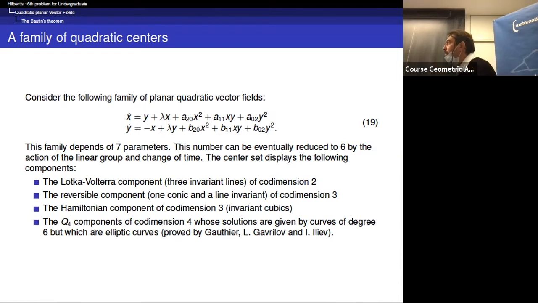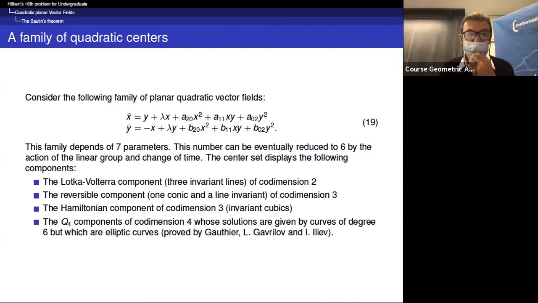We understand more or less all the generic bifurcations until codimension 3. Here you work with 7 parameters. So it's already, it tells you that it is a hard problem. In fact, you can have some action on change of time or by scaling of x and y. So in fact, you can reduce to 6 by the action of the linear group and change of time.